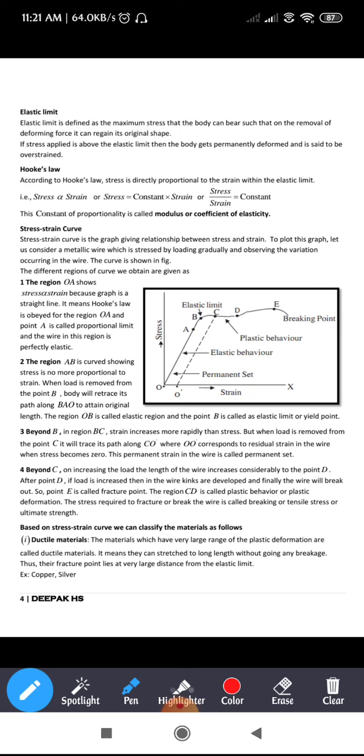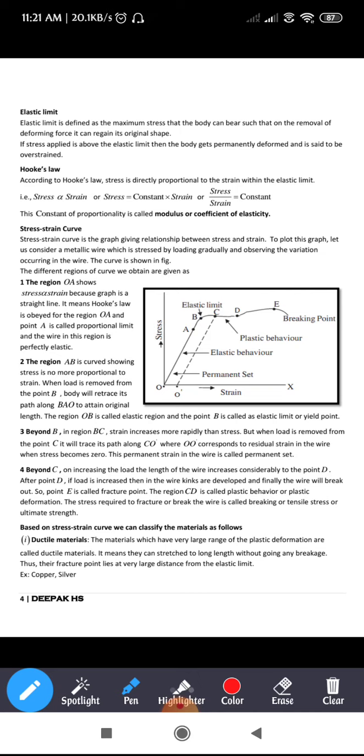The stress strain curve is the graph giving the relationship between stress and strain. To plot this graph, let us consider a metallic wire which is stressed by loading gradually and observing the variation occurring in the wire. The curve is shown in the figure. The different regions of the curve we obtain are given as follows.